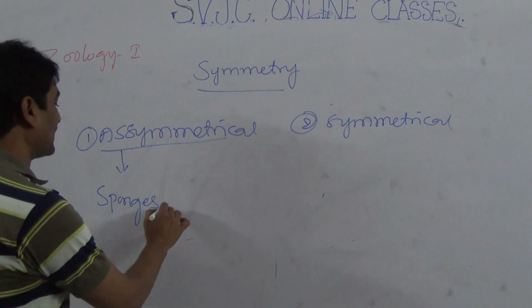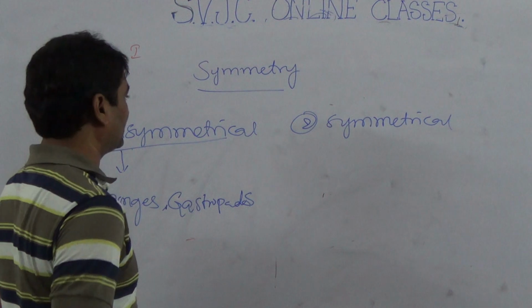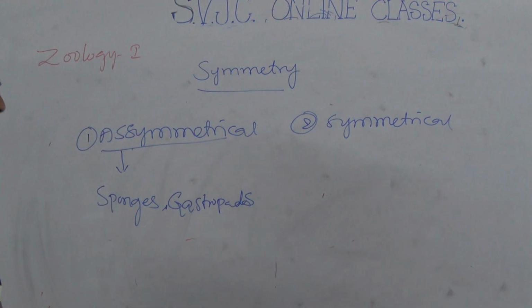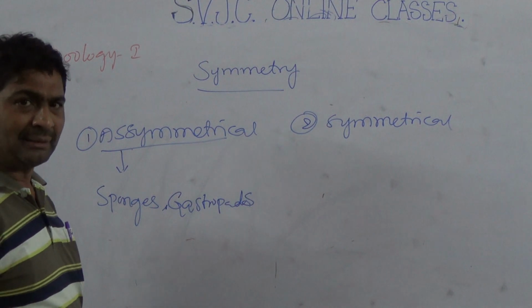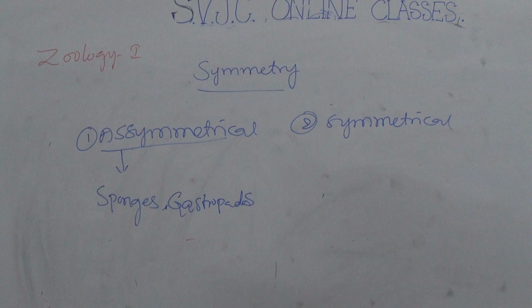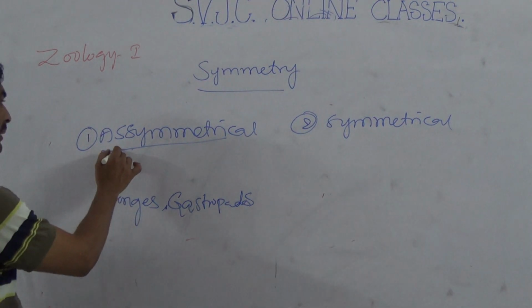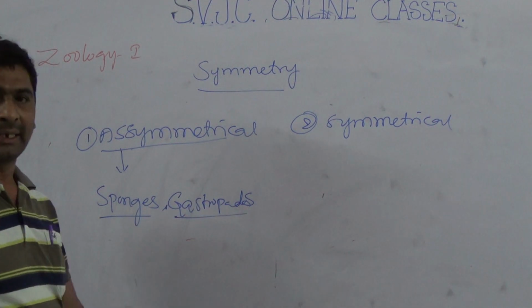sponges as well as gastropods. So asymmetrical means animals which cannot be cut into two equal parts by any plane. So that type of information belongs to asymmetrical. The best examples of asymmetrical animals are sponges and gastropods.